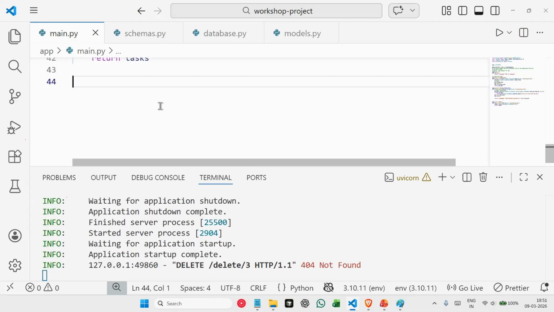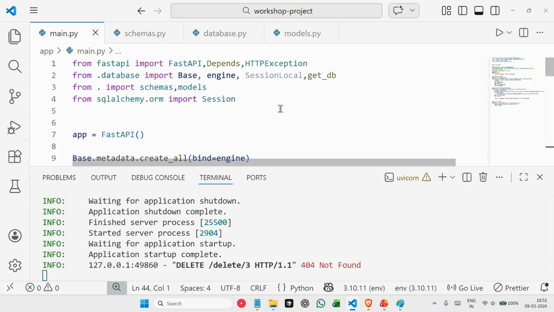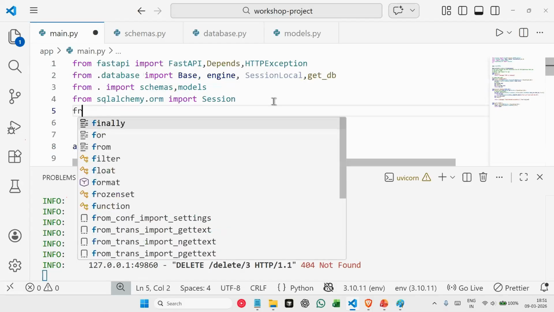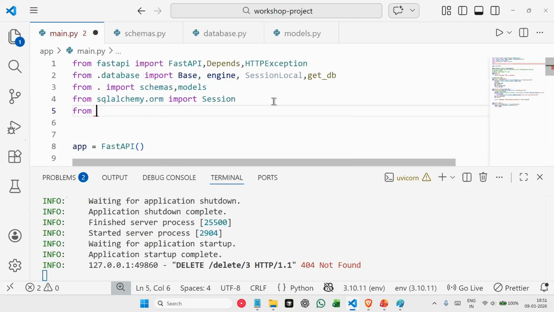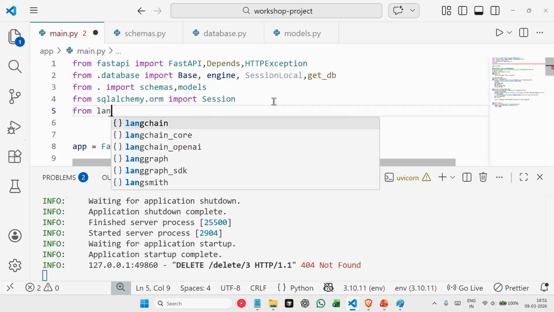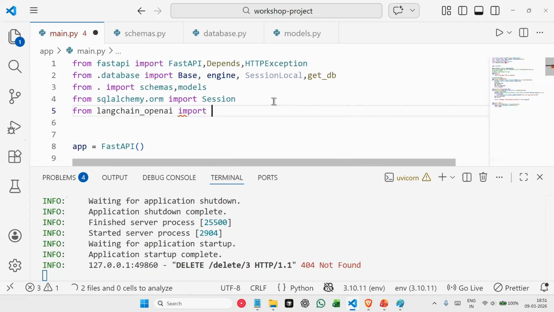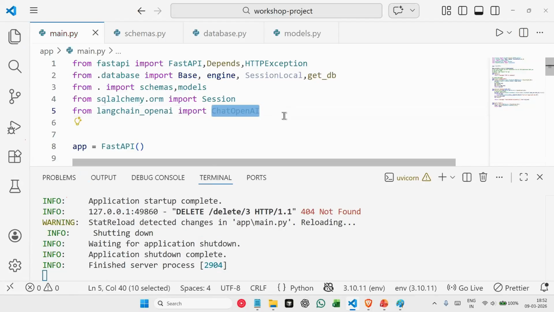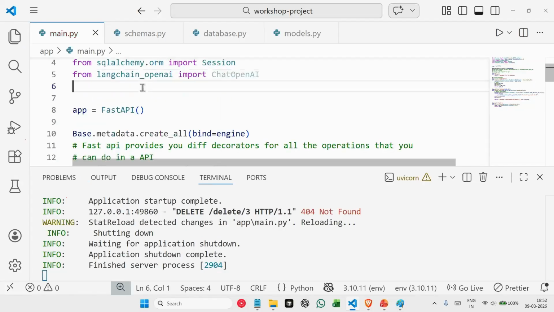To integrate our AI model, we will be importing LangChain, which we installed at the beginning. So we'll say from langchain_openai import ChatOpenAI. We are using this module for communicating with our AI models.